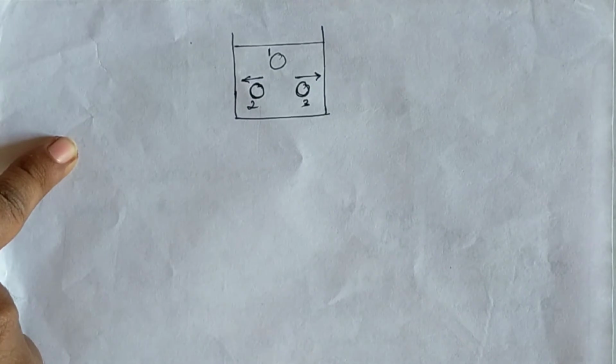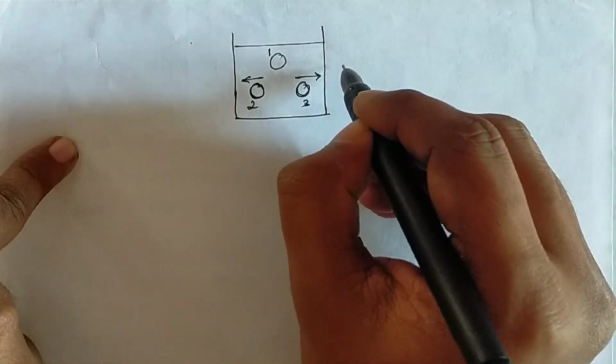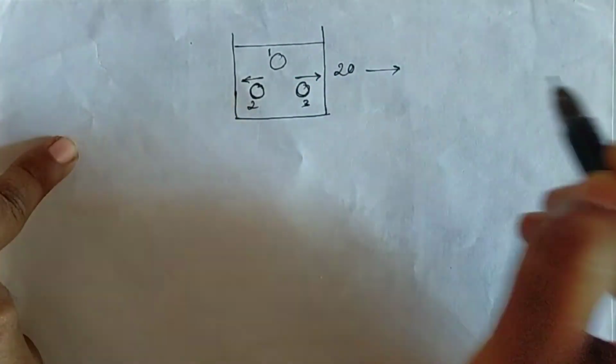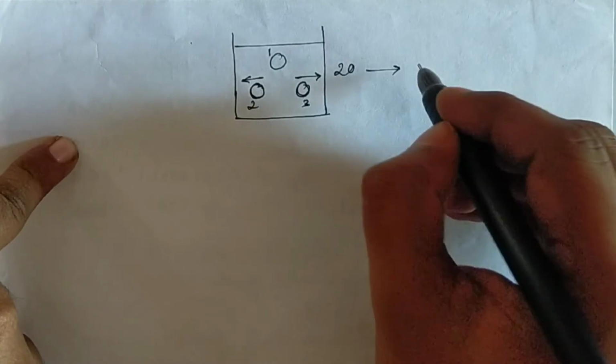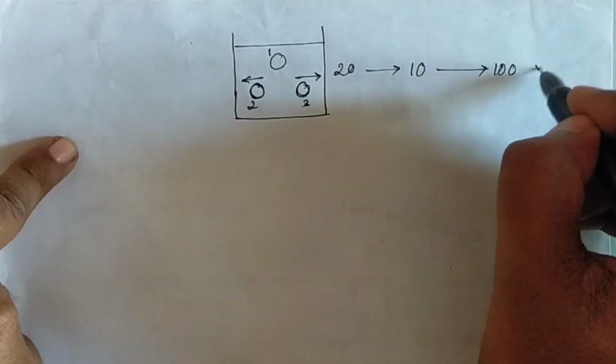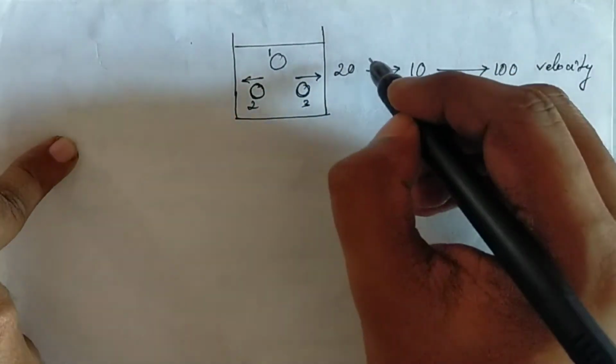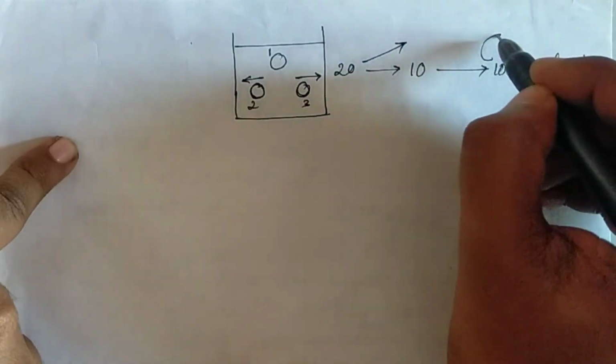So basically the thing is that in a sample there are lots of molecules, and all molecules will not have the same velocity. They will move at different velocities. Okay, suppose there are 20 molecules, and among these 20 molecules, 10 molecules will have, suppose, 100 velocity. Okay, and some molecules will have higher velocity.